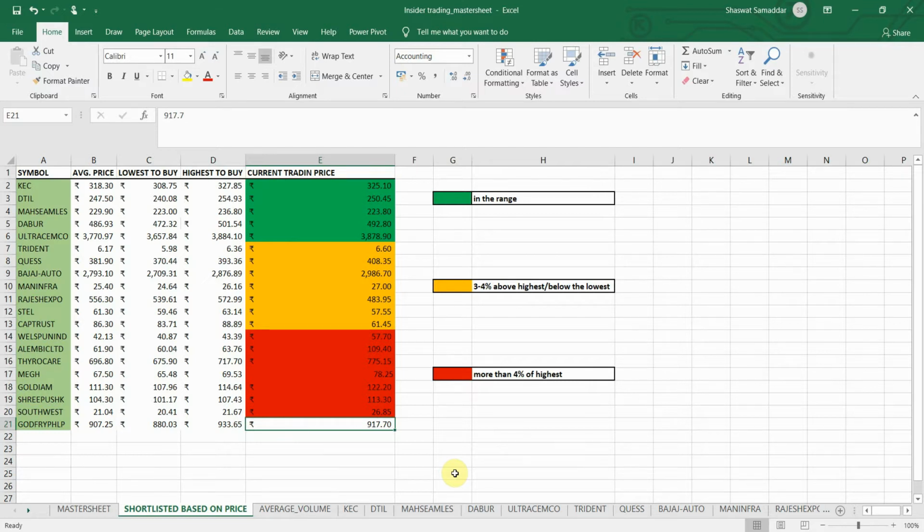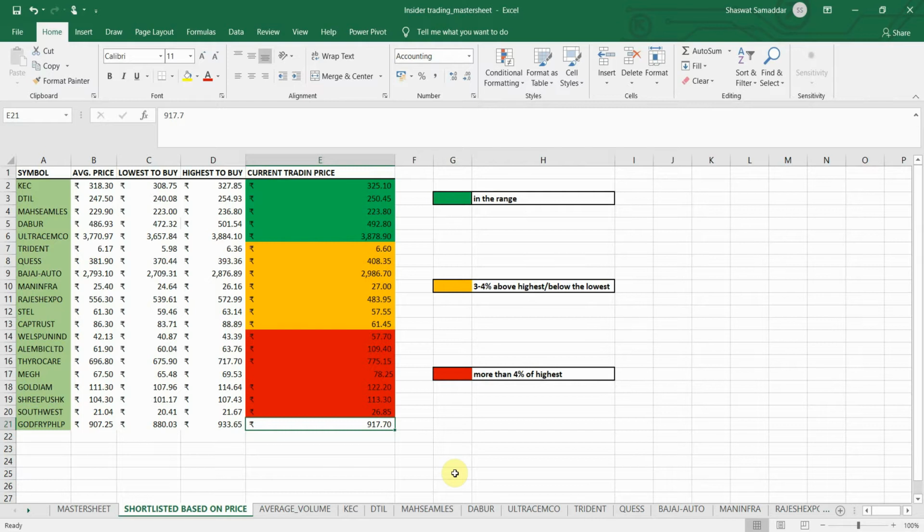Since I know this stock is trading in my price range, I have to do further analysis. I will check the average traded volume of this particular stock. Why am I checking it? Because I want to take the liquidity risk into consideration. If the average traded volume is too low, it might be difficult for me to enter or exit the trade.